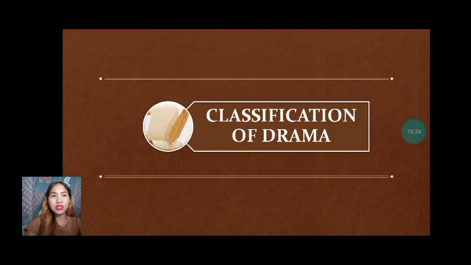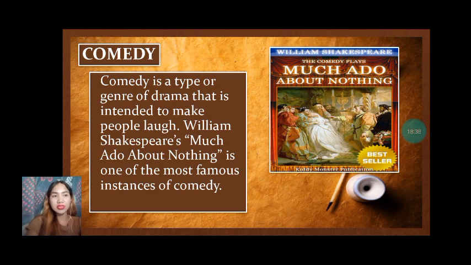So let's proceed to the classification of drama. The first one is comedy. Comedy is a type or genre of drama that is intended to make people laugh. An example of comedy is William Shakespeare's Much Ado About Nothing, which is one of the most famous instances of comedy.